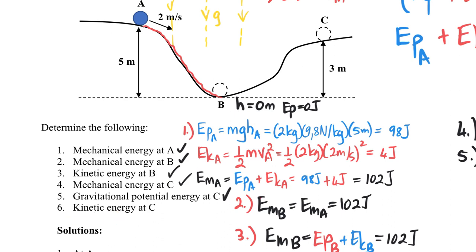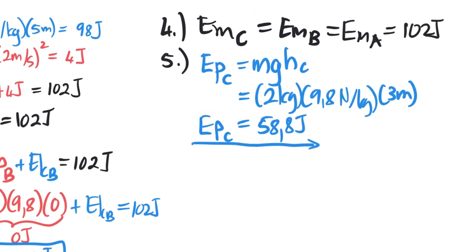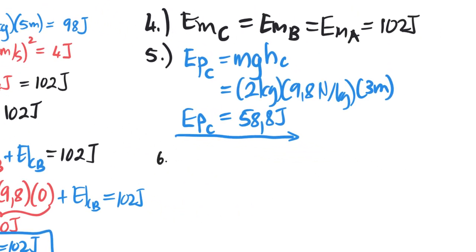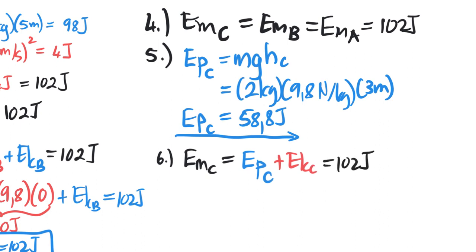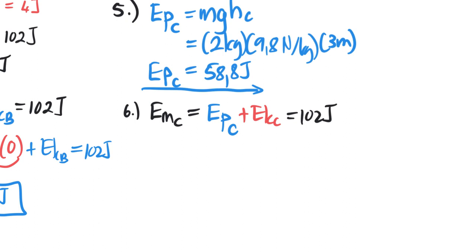So we now say, okay, we know that the mechanical energy at C is equal to the potential energy at C plus the kinetic energy at C, and that must all equal 102 joules. Therefore, since the potential energy at C is 58,8 joules, when we add it to the kinetic energy, we should get an answer of 102 joules.